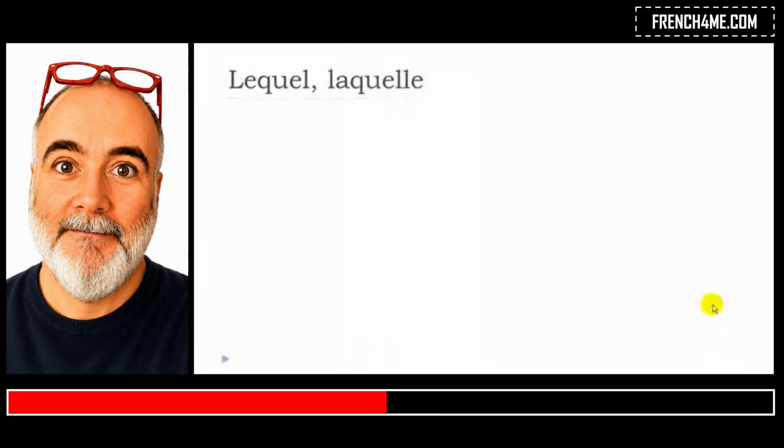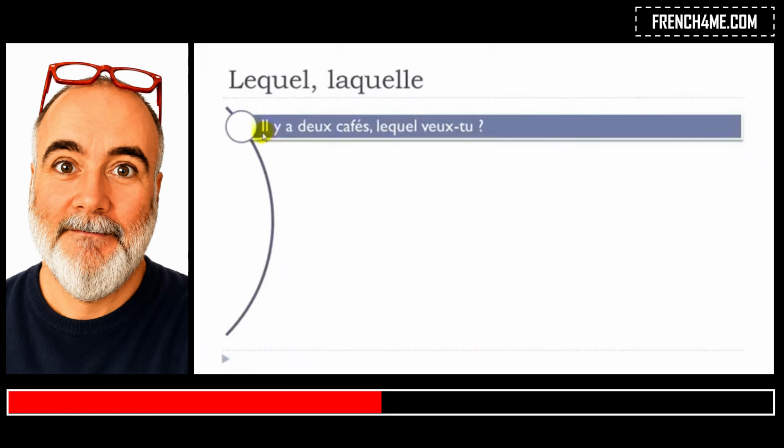All right, so let's see a few examples. So the first one, il y a deux cafés. Okay, so if you want to translate directly, it would be "there are two coffees". Lequel veux-tu? So of course you could ask the same question and you could put quel café veux-tu? Let's translate it straight, it would be more clear. Quel café veux-tu would be translated like "what coffee do you want?" Okay? In that case, when you use this lequel, technically you could translate it directly like "which one", okay? Which one do you want?